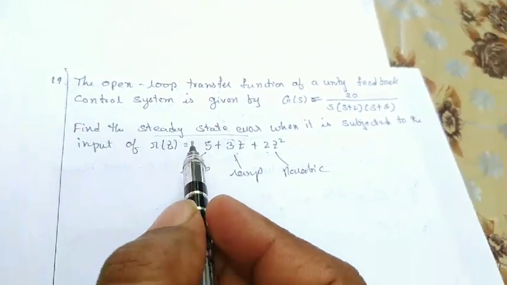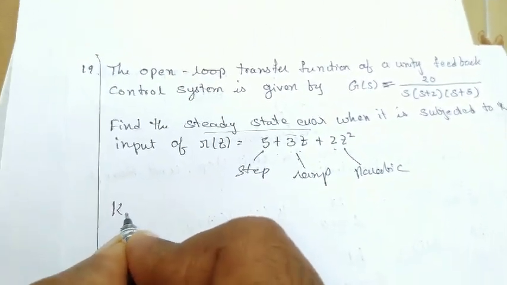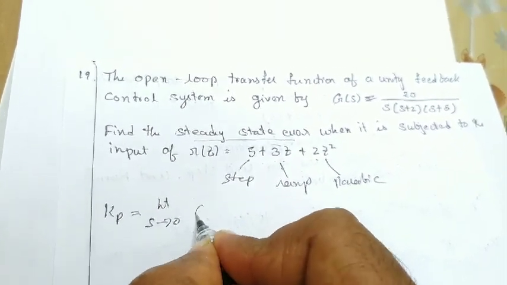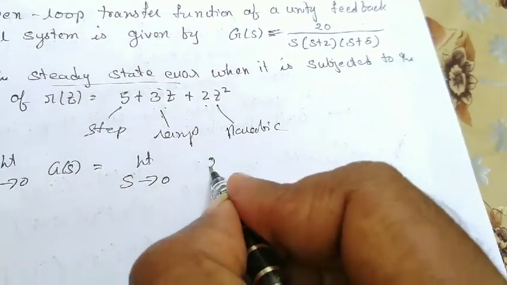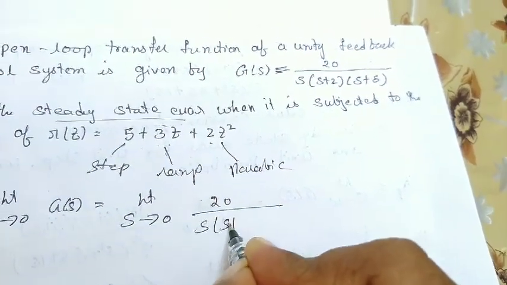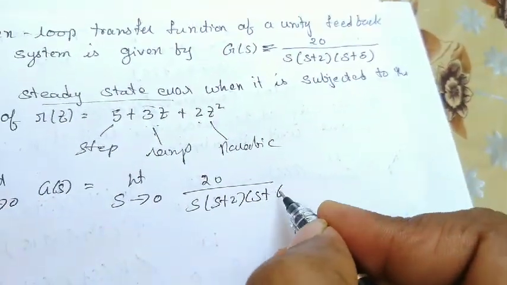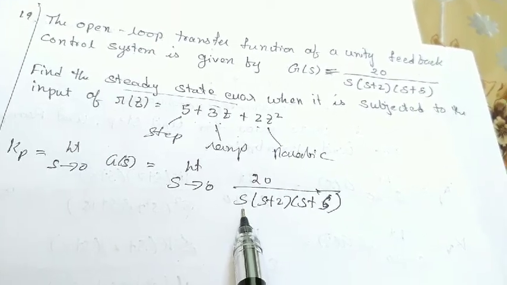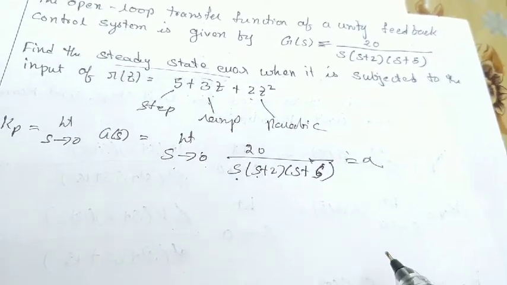First you have to find the steady state error constants. So what are steady state error constants? One is Kp. So what is the Kp value? Limit s tends to 0 of g of s. G of s is given as 20 divided by s into (s plus 2) into (s plus 6) into (s plus 5). In this there is no cancellation. This is a type 1 system. If I substitute s equal to 0, something by 0, I'll get infinity.